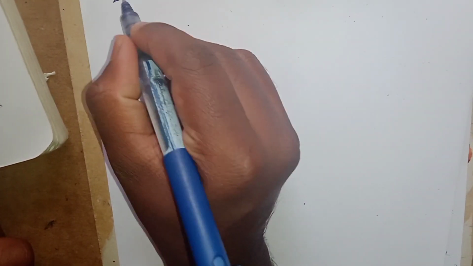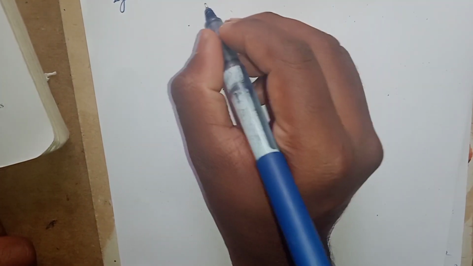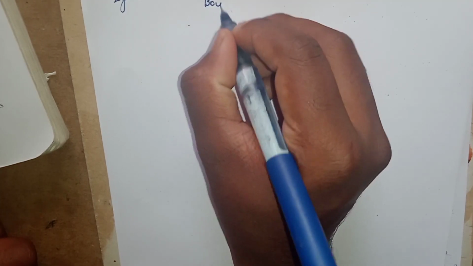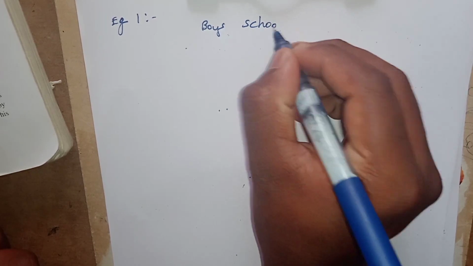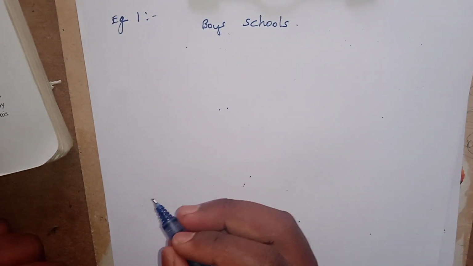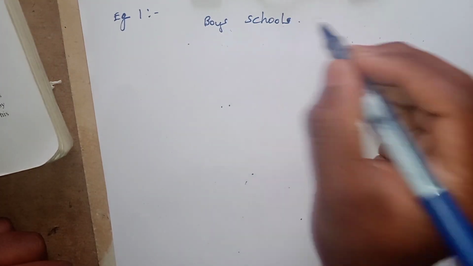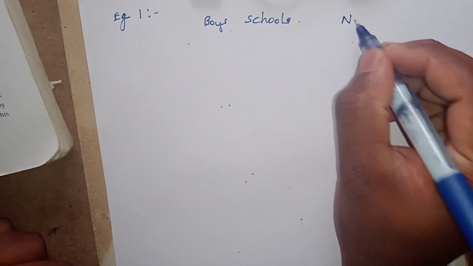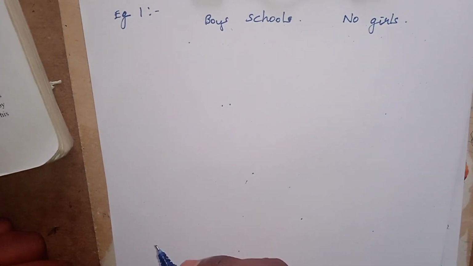Example 1. Here it is a boys school, which means only the boys are allowed inside the school. Therefore no girls are allowed.